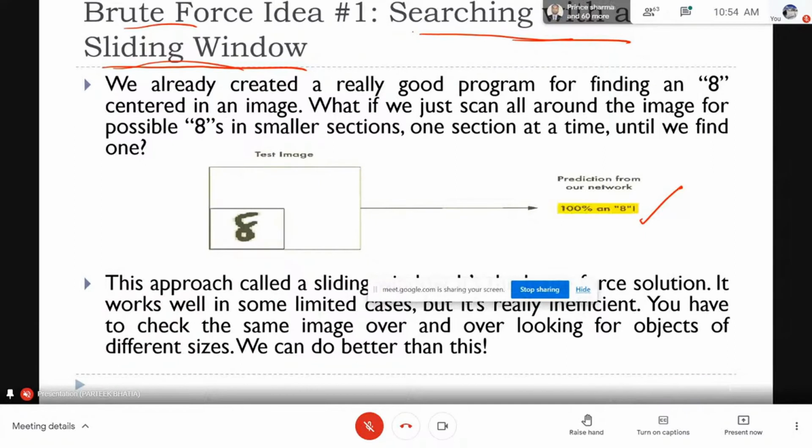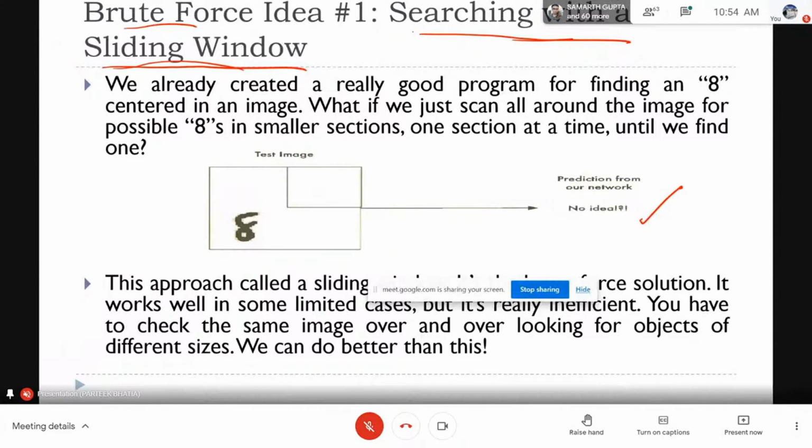The first problem is that it will take a lot of time, because you have to divide your image into windows and then slide it over the image. And the second problem is that in artificial intelligence we always try to build a system which can mimic the working of the human brain.